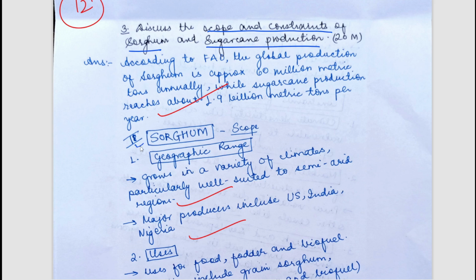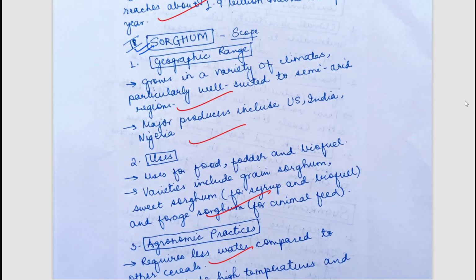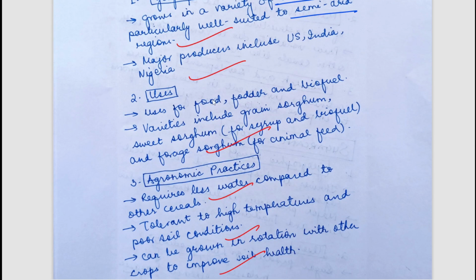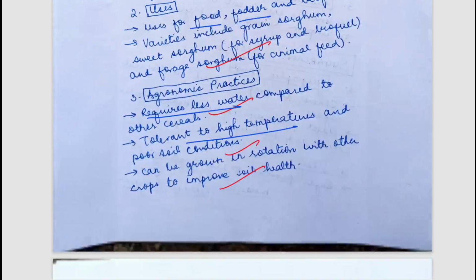So first of all, we will see the scope of sorghum cultivation. Geographical range. Obviously, it can be grown in high geographical range because it can be adapted in variety of climates. It can be adapted in semi-arid regions. So very nicely written point. Usage have been mentioned. It is highly used, especially in food fodder. It is good in nutrients. Agronomic practices have been mentioned. It is tolerant to high temperatures, requires less water. So these are the scope.